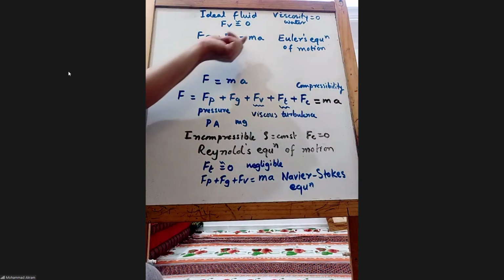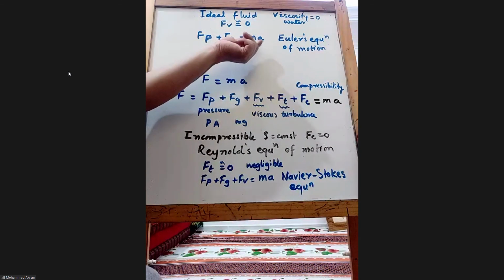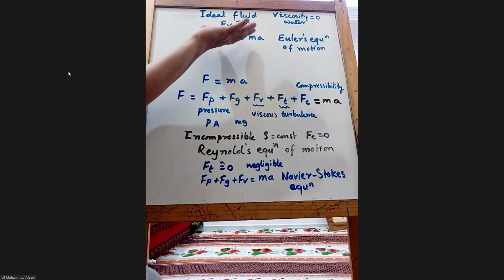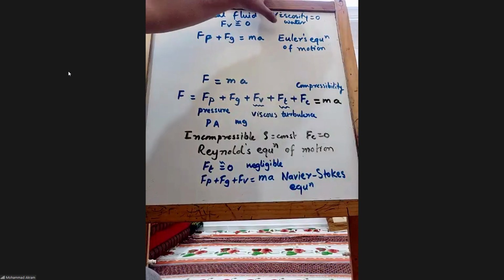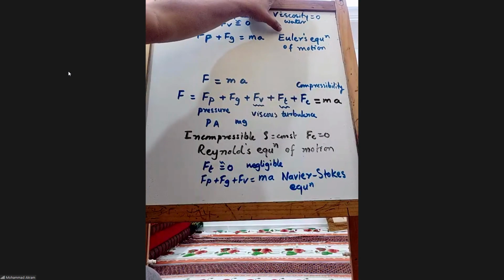Fp plus Fg equal to Ma is not Euler's equation, but from this you will get Euler's equation. One more thing: some people read this as Euler, some read it differently. Both are very common.